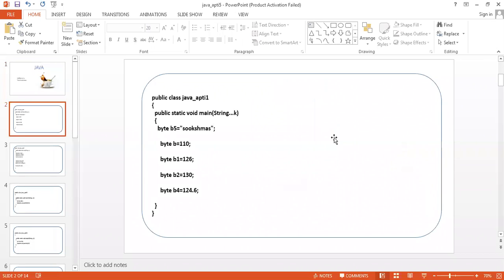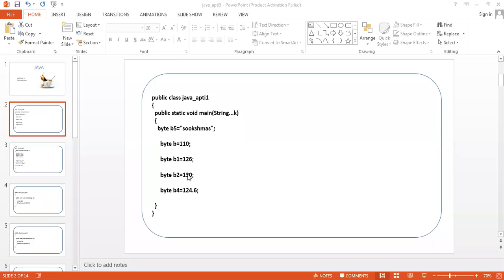Where exactly is the error? Which line? Or else everything is fine. Byte b5 equals "Sookshmas". The first line is an error. Yes, sir. What about the rest of the lines? The rest also, sir. 130 and 124.6.